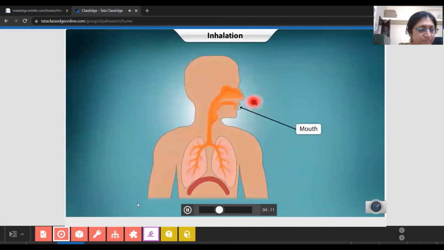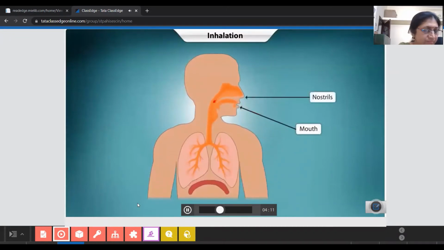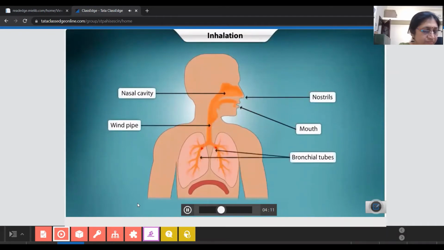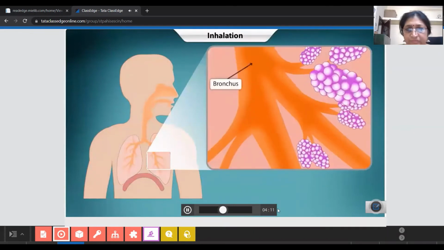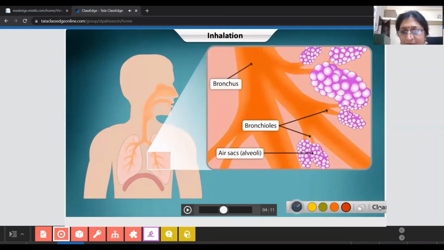During inhalation, air taken in through the nostrils passes from the nasal cavity through the windpipe to the bronchial tubes, and from there through the bronchioles into the air sacs. These are the smallest unit of the exchange. The exchange of the gases takes place through these bronchioles. Bronchus and bronchioles have an air sac-like structure that we call the alveoli.